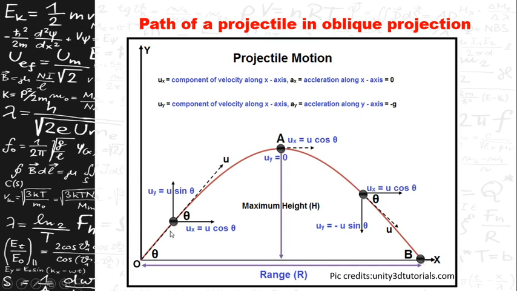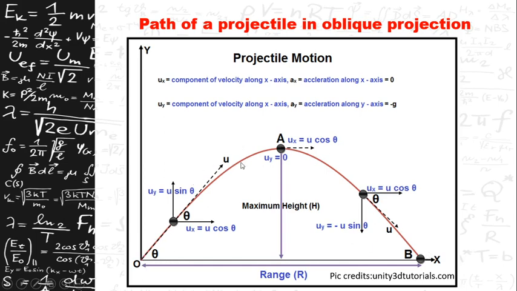However, the horizontal velocity component, that is ux equal to u cos theta, is constant at any point throughout its path.